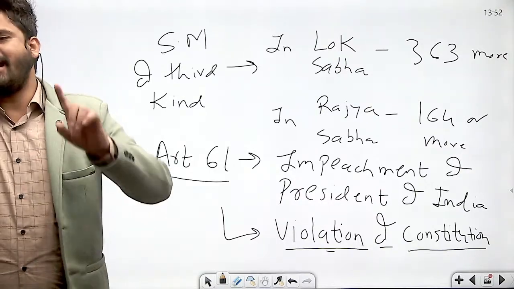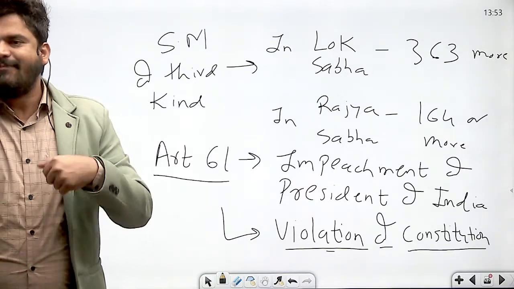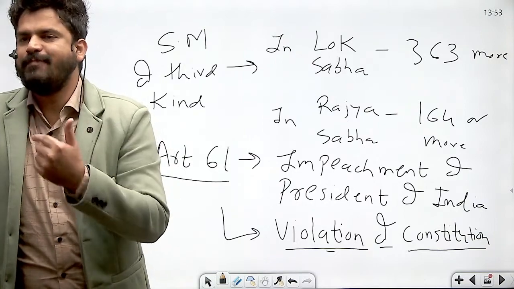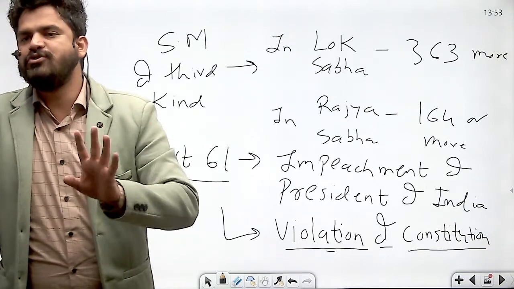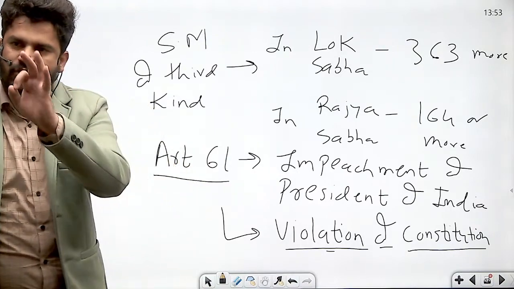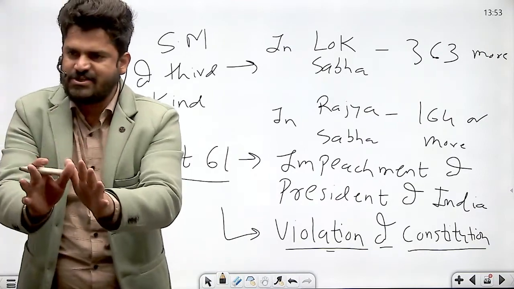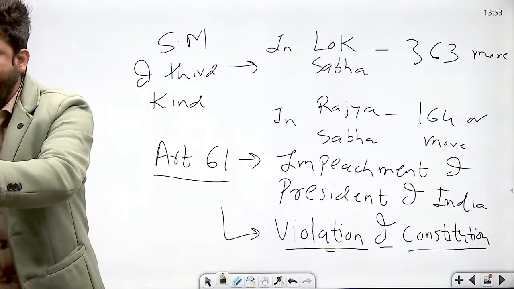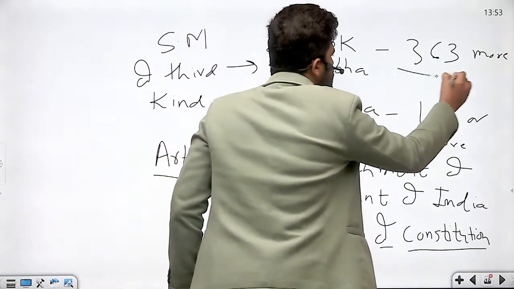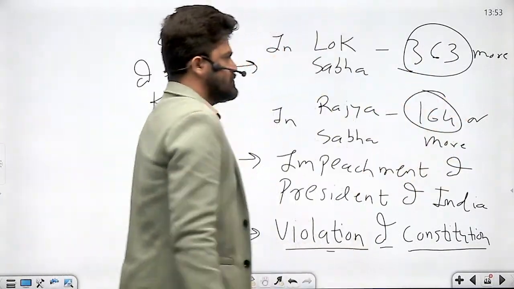So President of India can be removed if the majority of not less than 2/3 of the total strength of both the Houses of Parliament passes the resolution to that effect. So if President of India has to be removed, then the resolution has to be passed in both the Houses of Parliament, and that resolution has to be supported in Lok Sabha by minimum of 363 members and in Rajya Sabha by minimum of 164 members.